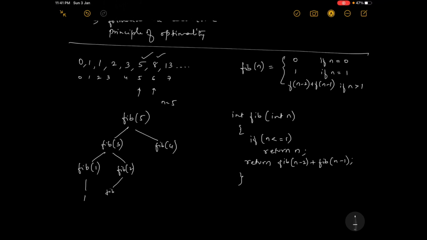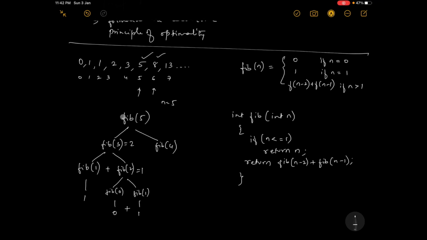Fib of 2 calls fib of 0 and fib of 1. Fib of 0 is 0, fib of 1 is 1. Now 0 plus 1 is added and 1 is returned here. So 1 plus 1 is added, and here it is given as 2. So fib of 3 is 2.